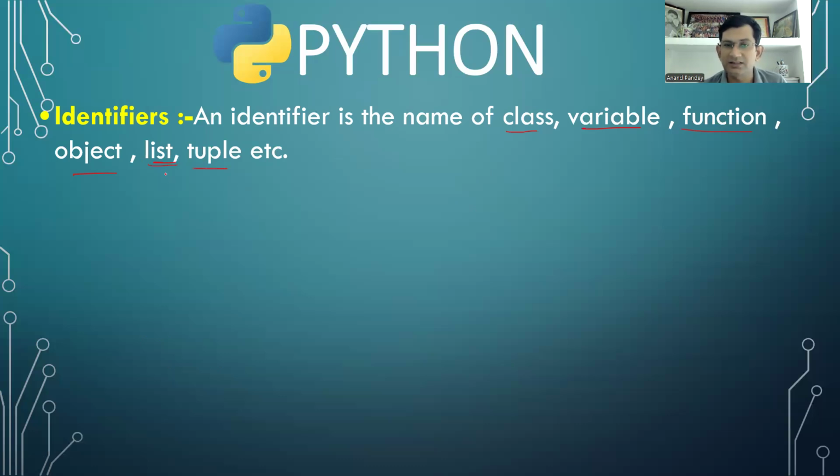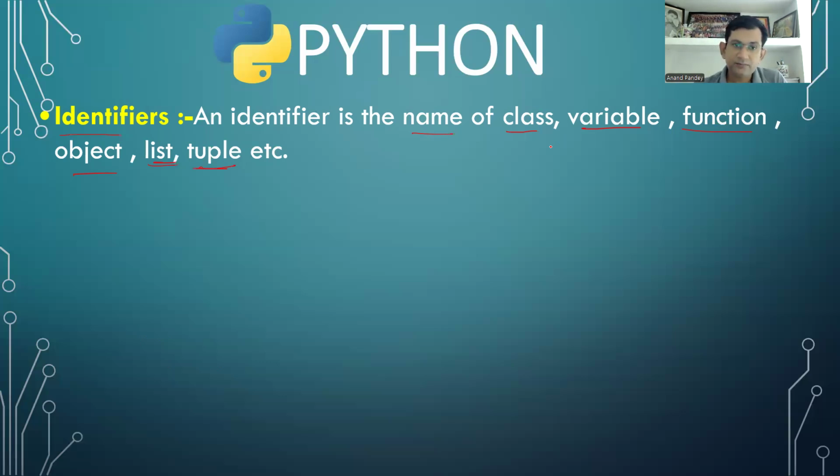List means array, you can say. Name of tuple, etc. Name of anything in the programming. If you are deciding any name of anything, it is called identifier. As you know, noun is the name of anything. Like that, identifier means name of anything in the program. Many things are there. You'll come to know about all these things.